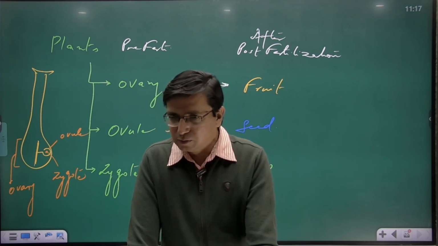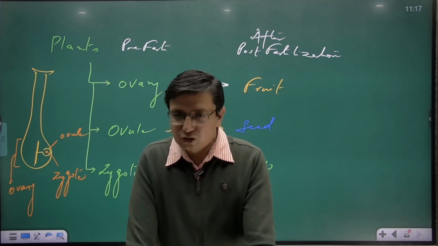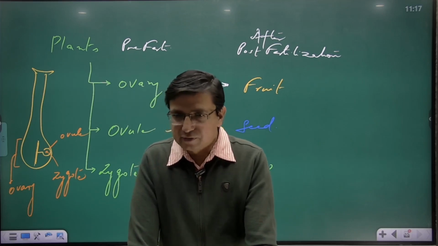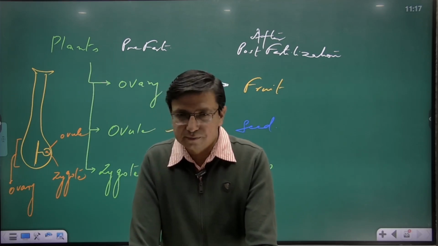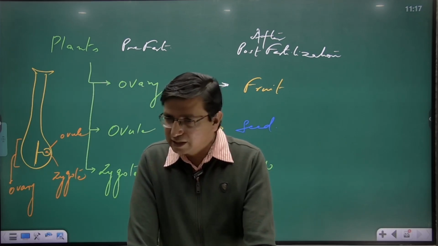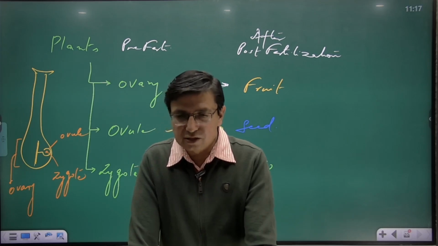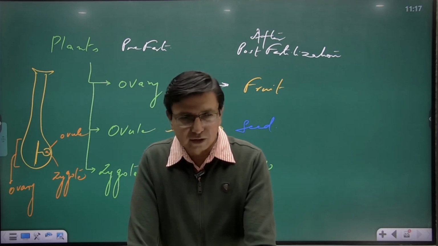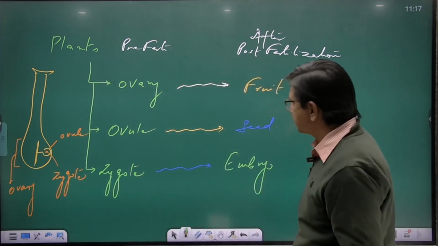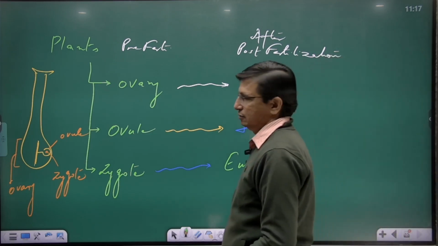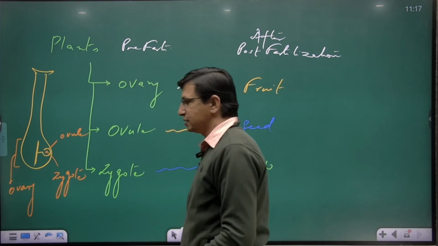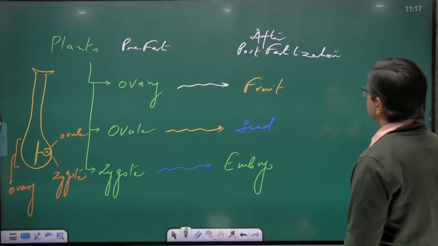Yes, in human civilization, we have been taught in society that everything that we cook and then eat is a vegetable, but the things that we eat raw are fruit. But from the botanical point of view, everything that develops from ovary is a fruit. So brinjal is also a fruit, tomato is also a fruit. Now, what other parts are there? Can you tell me what other parts are there in the flower? We'll discuss that in coming class.